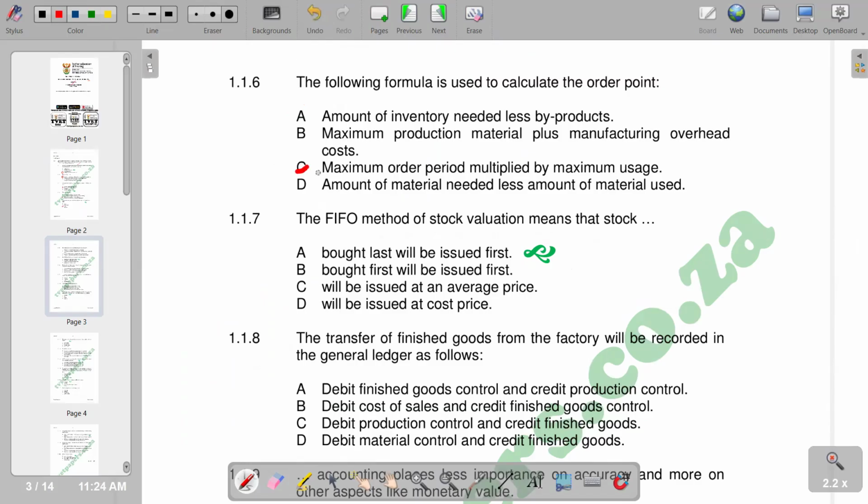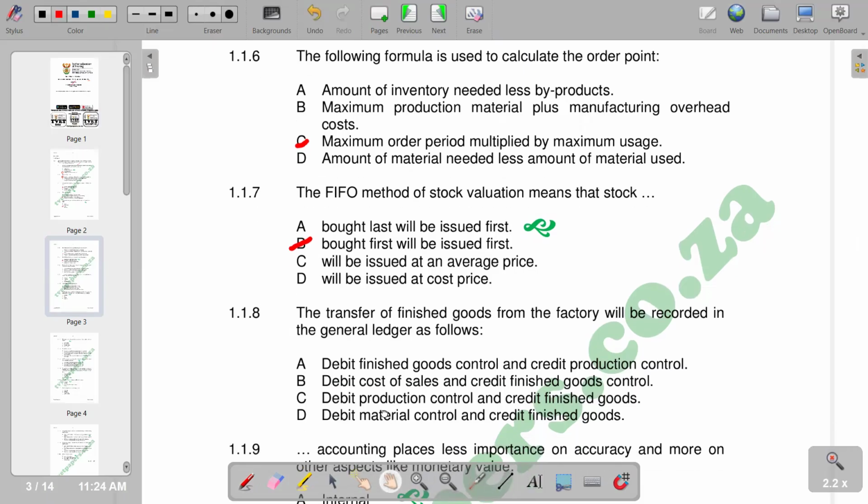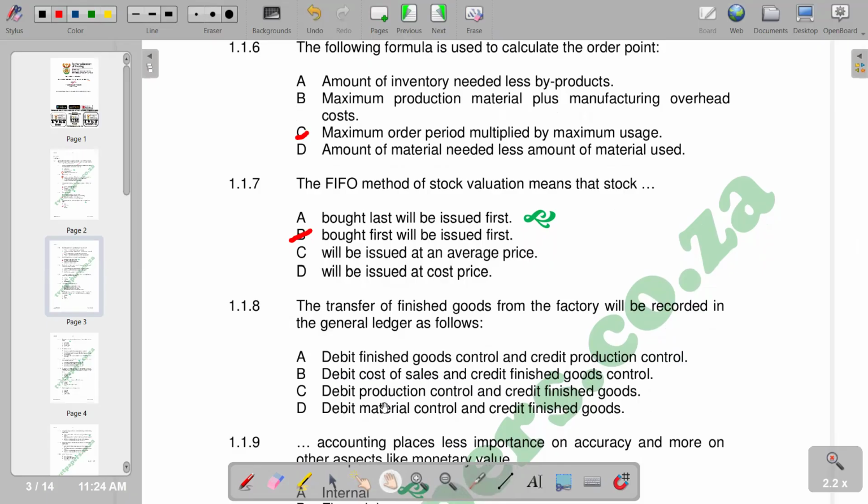And question 7, the FIFO method of stock valuation means that stock that is bought first will be issued first or will be sold first. So we have B as the correct response. Then number 8, the transfer of finished goods from the factory will be recorded in the general ledger as follows. Remember, this is a transfer of finished goods.